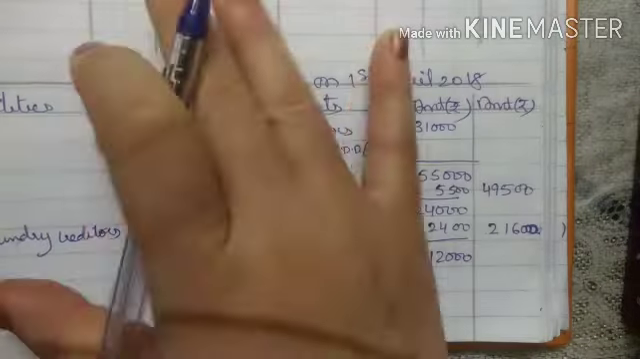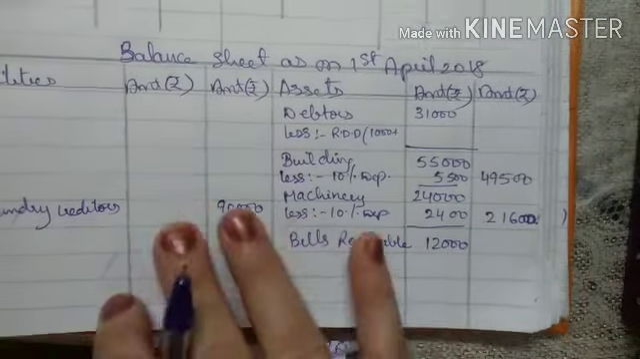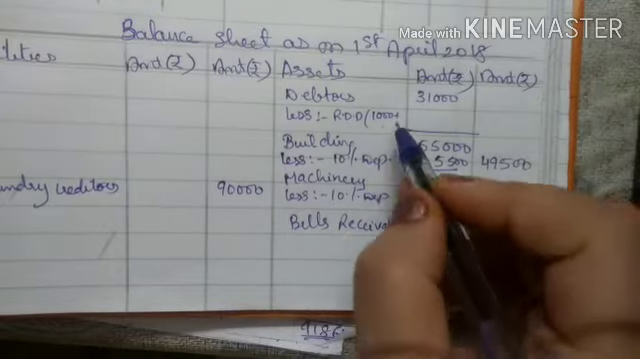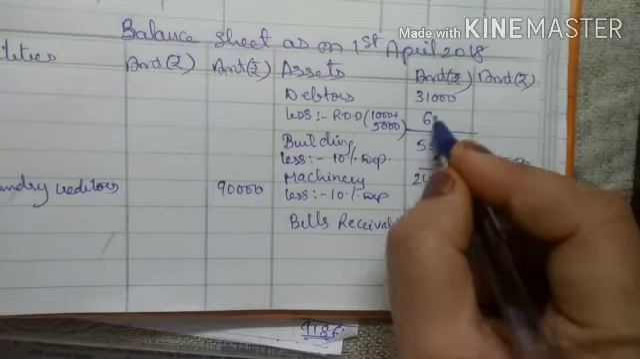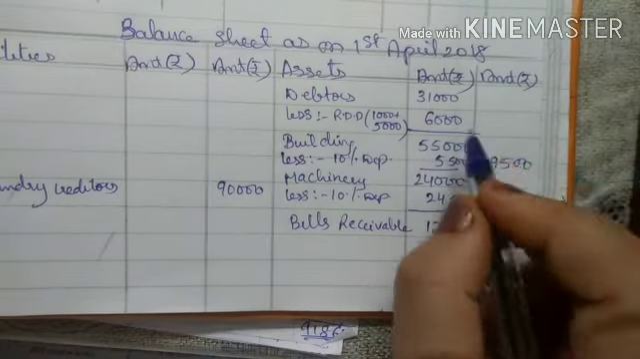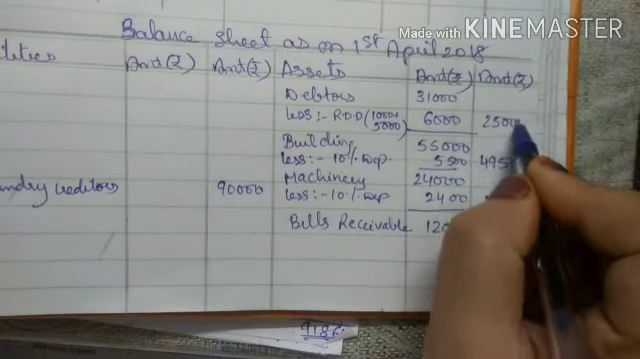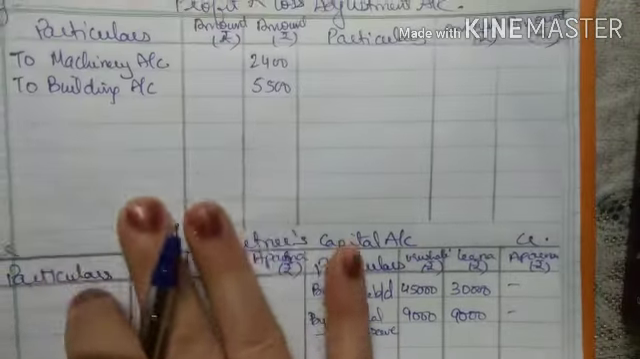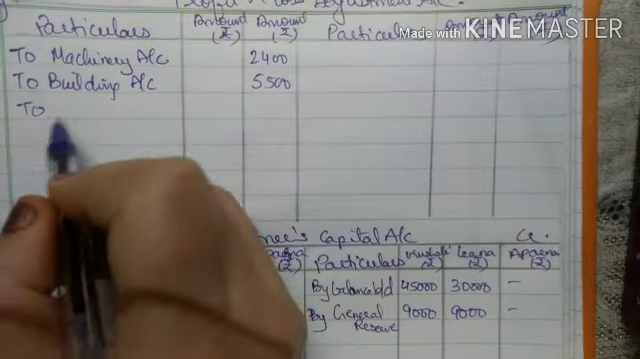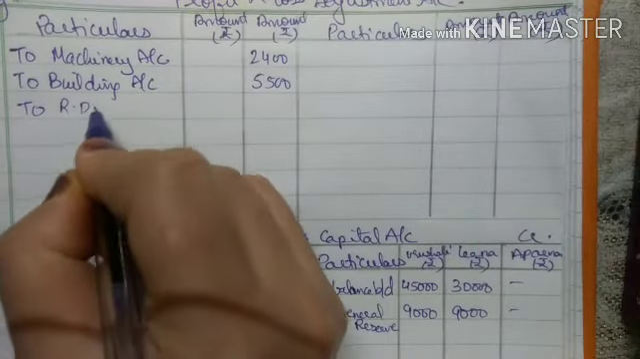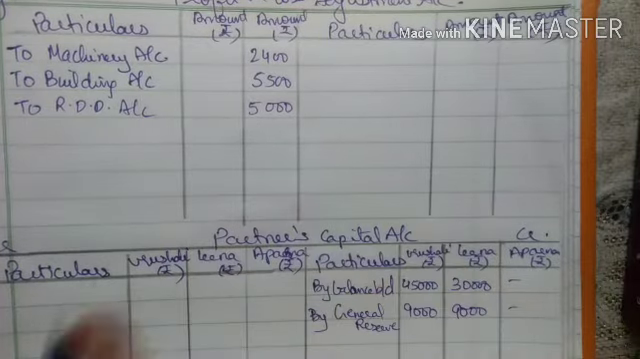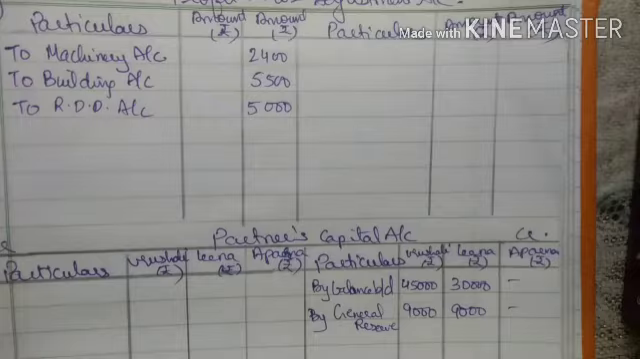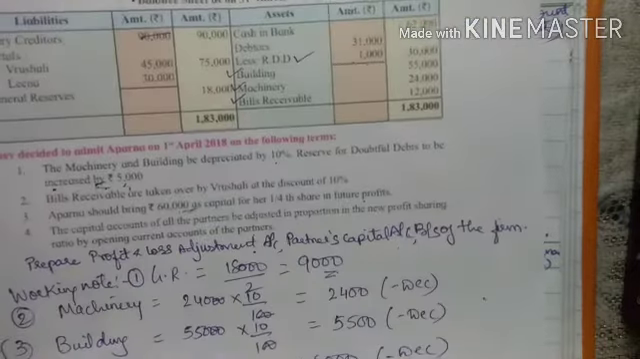For this, the two effects: first I will give it here only in balance sheet. 1,000 is already there, so 1,000 plus 5,000 becomes 6,000. So 31,000 minus 6,000, outer column it will come to 25,000. This is the first effect. Now see the second effect. It will come in profit and loss adjustment account to RDD account. Here you will write only 5,000, right? Because 1,000 is already there in the balance sheet. Okay. Now see the next adjustment.